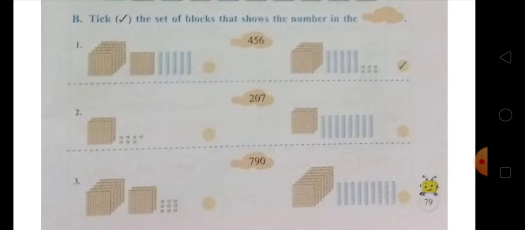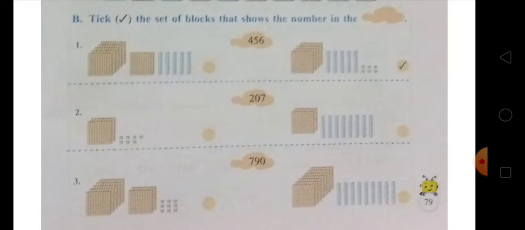Okay, and after that there is the second question. In the first picture you can see here that there are 2 big blocks of 100, made from 100 small blocks in each big block, and there are 7 single blocks, that makes it 207. So the first picture is the right picture for 207.